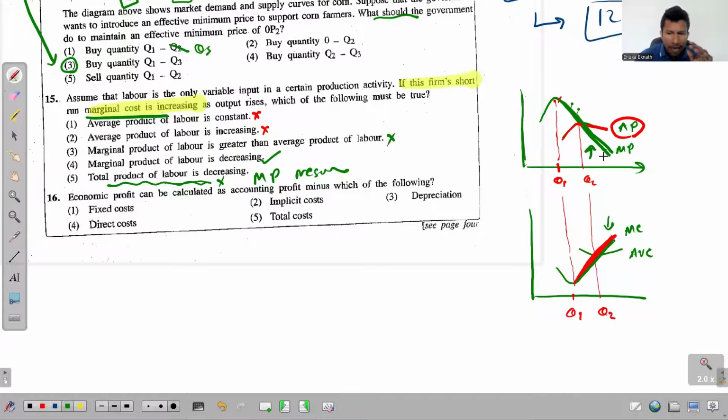If MP is a positive value, though it is decreasing, TP will be increasing. If MP is 0, though it is in the process of decreasing, then total product will be maximized, reaching the highest. And if MP is a negative value while it's decreasing, then only TP is decreasing.